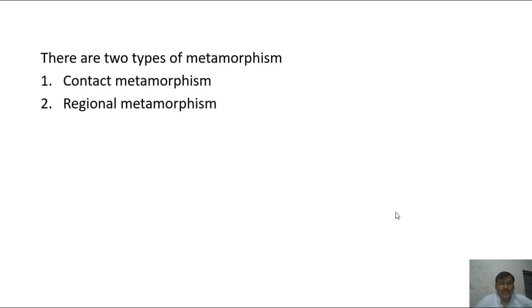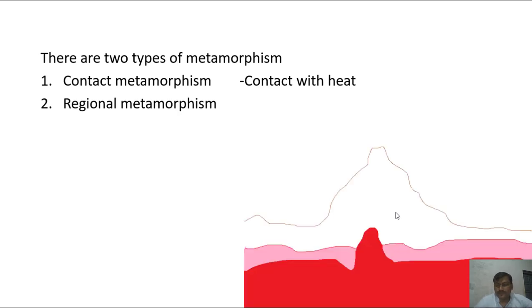Contact metamorphism takes place when rocks come in contact with heat. Let's see, when magma comes out from the mantle and goes up, the heat of this magma contacts the rock on the sides of the magma. You see here in the yellow color, these rocks are in contact with the heat and new rock is formed. That is called metamorphic rock.